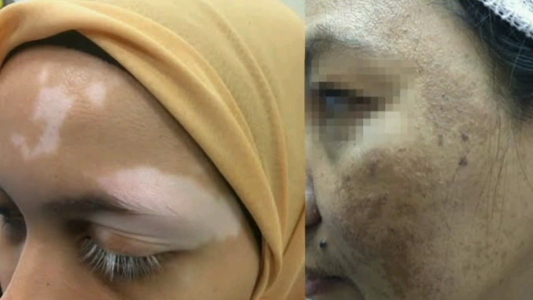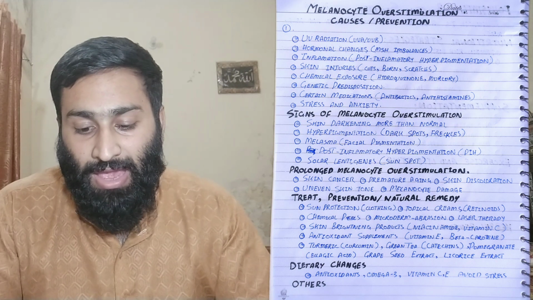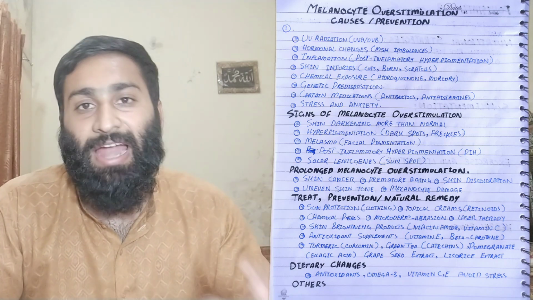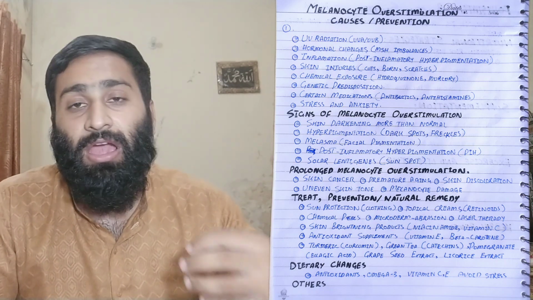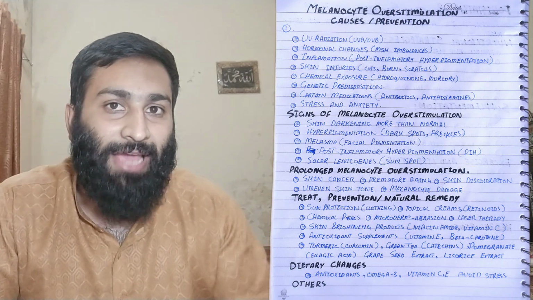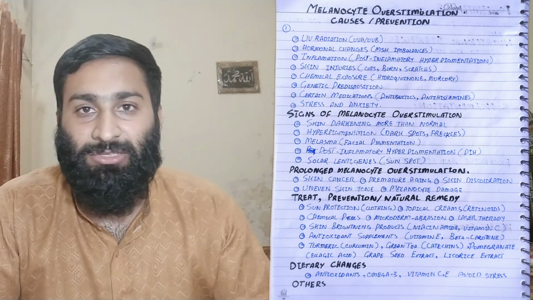Skin injuries like cuts, burns, scratches, and chemical exposure like hydroquinone and the metal mercury also stimulate hyperpigmentation due to damage of the melanocyte.